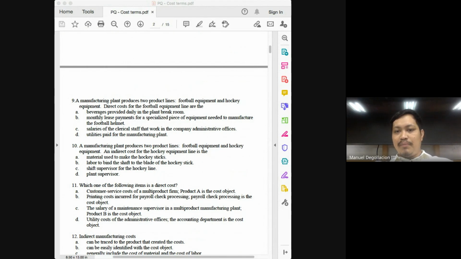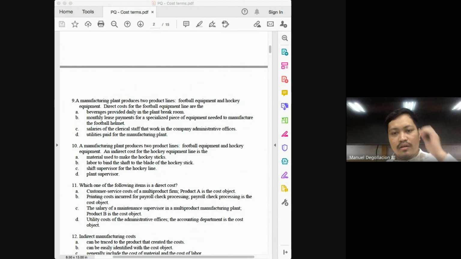Number 10, a manufacturing plant produces... should I ask you for the answer, class? Or are you okay with me giving you the answer? These are the better kind of questions, class, wherein you have to go over the choices and think about them. I don't like the questions involving definition of terms, but again, you must be able to prepare for them, class. You should get 100% of definition of term questions.